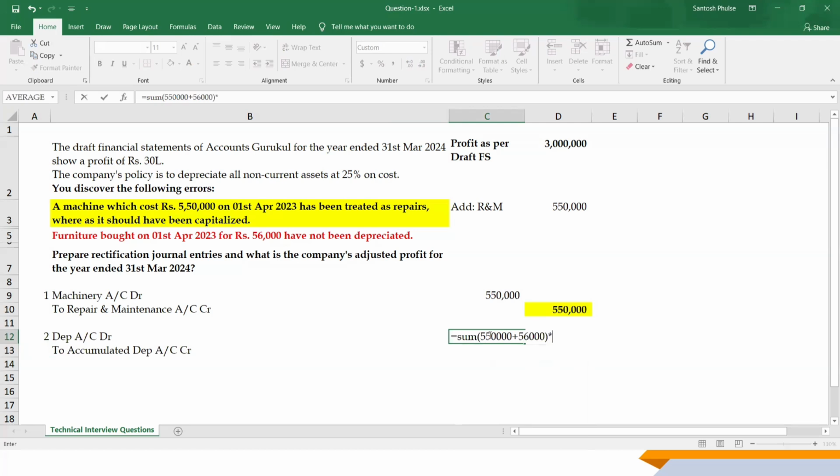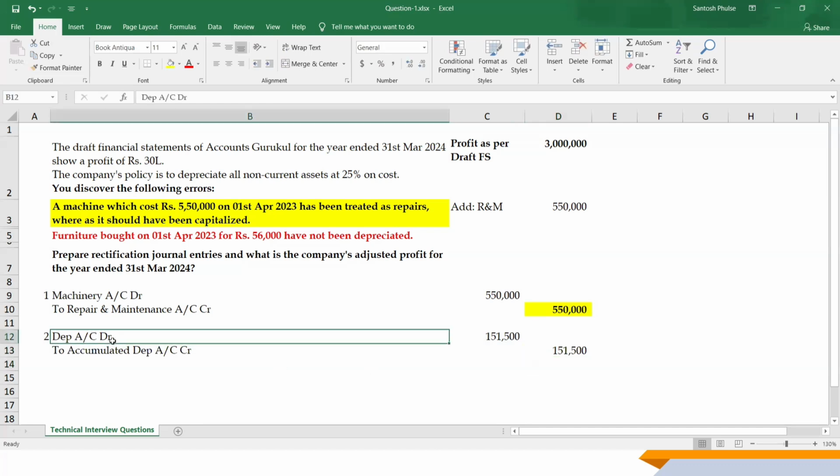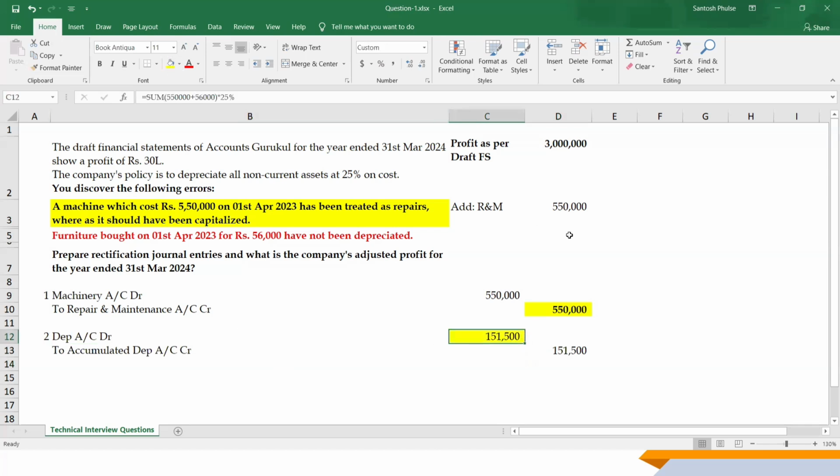On this we have to charge 25% depreciation. That's our second entry we have to plot. And when we are debiting towards the P&L, then this amount is going to be less from our profit.